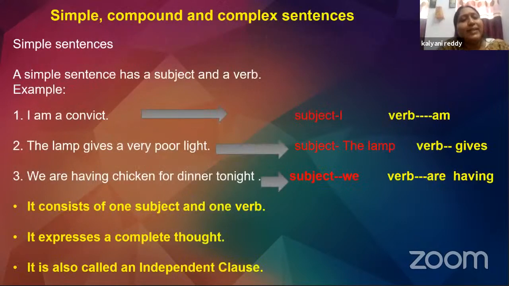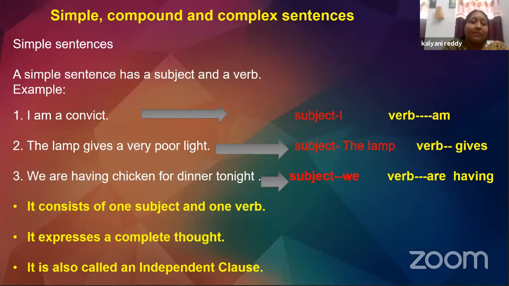Well, what's a simple sentence? A simple sentence has a subject and a verb, right? It is a simple structure of a sentence. If you take a look at the examples given here: I am a convict. Now, what is the subject in this? Here, the subject is I and the verb is am.